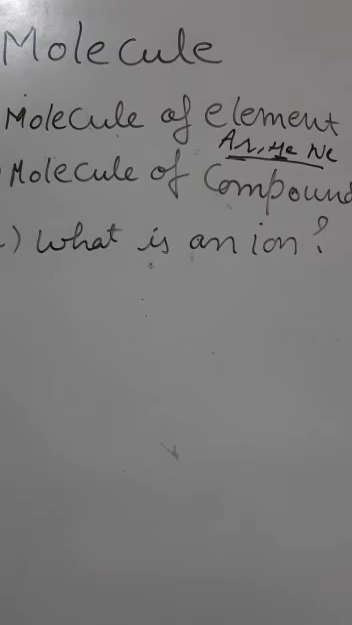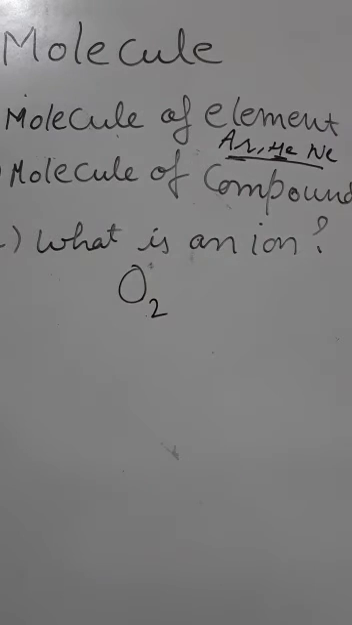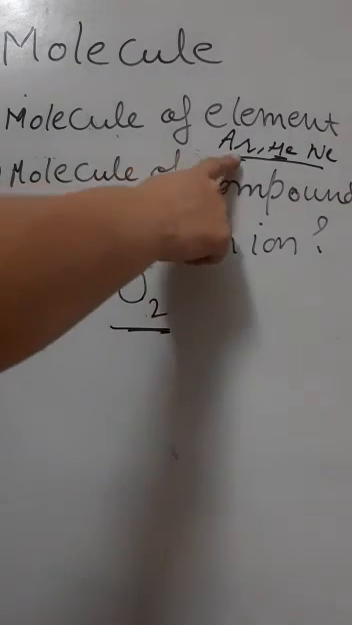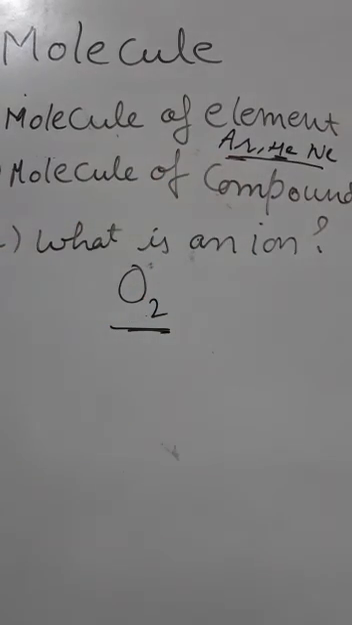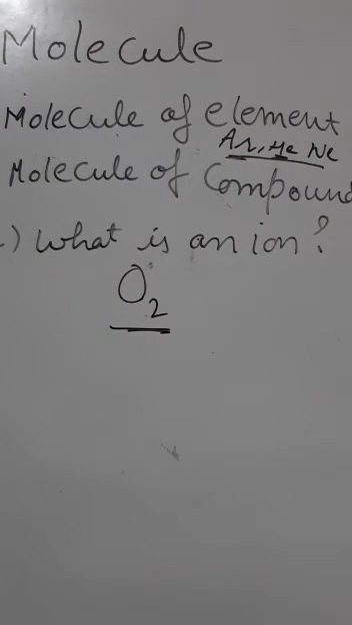But this is not the case with most of the non-metals. For example, a molecule of oxygen consists of two atoms of oxygen, and hence it is known as a diatomic molecule. The earlier ones contain only one atom, so they are known as monoatomic, and this is known as diatomic because it contains two atoms of oxygen.